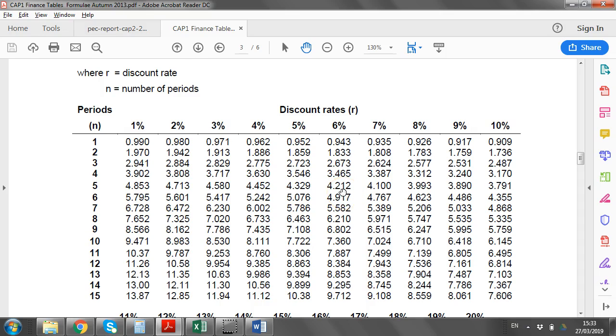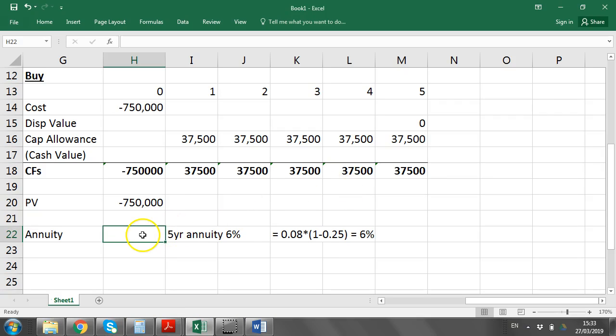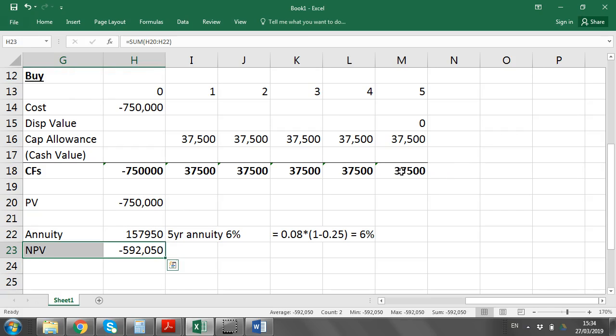Now, as I said, it might be slightly more complicated if you did it in arrears. We're following the suggested solution. It's a 5-year annuity, so you multiply the 37,500 times 4.212. That's a shortcut way of getting the present value of all those 5 cash flows. So that means the net present value for the buy option is minus 592,050. Now, we know it's negative, but we expect them to be negative because we're not looking at the actual cash flows it's bringing in. We're really just looking at the financing cash flows.